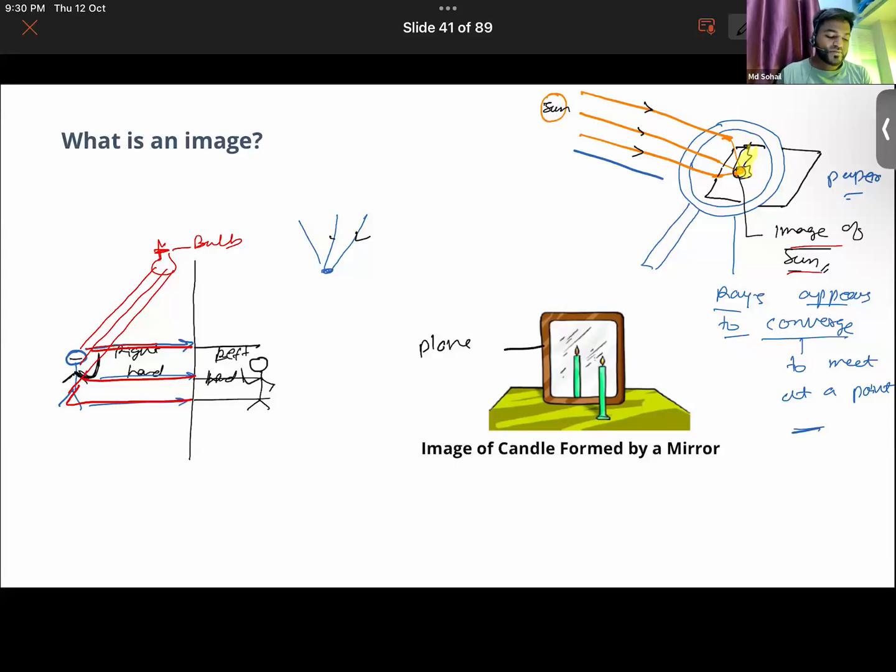Okay, so I was saying that reflected rays, in our case, since we are a non-luminous body, the light rays that fall on our body from a source of light get reflected from our body, then again fall back on a plane